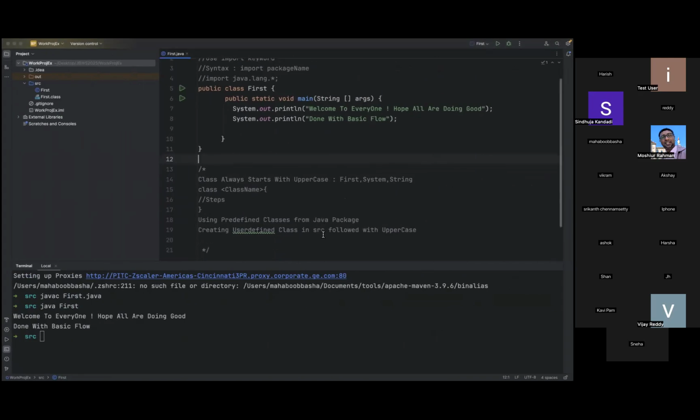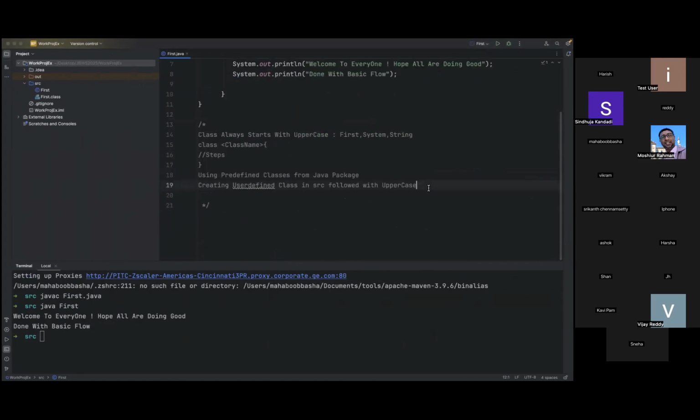Yesterday we discussed the method syntax, how it will be. At the end you need to give it like this. For example, here we are discussing the main method.